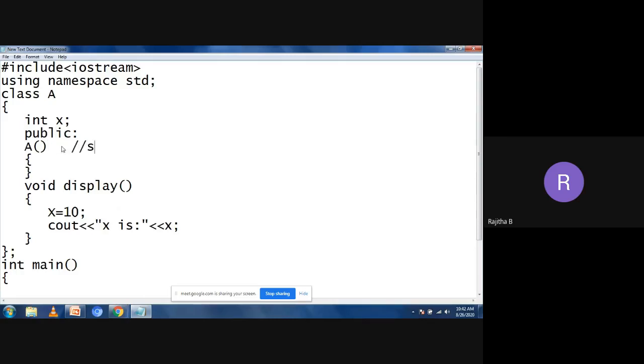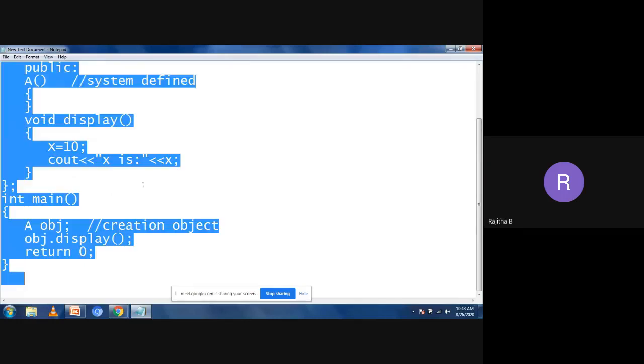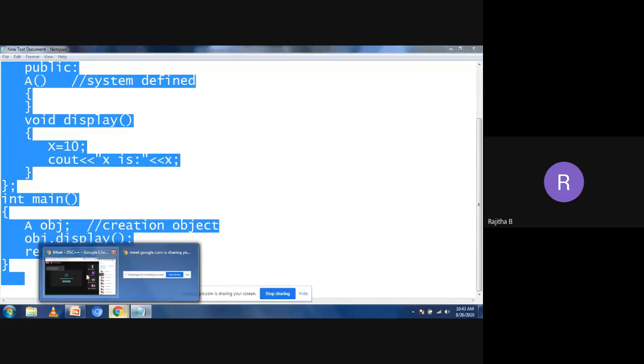This is the system defined default constructor. I'm not writing any constructor, but this code will be written by the compiler when you are not including constructors in your program, as a system defined default constructor like this.